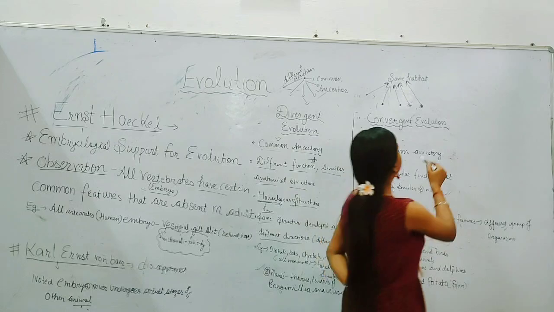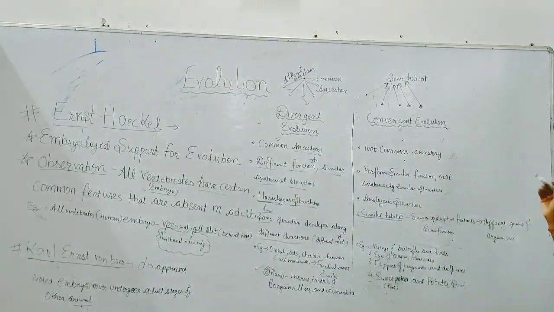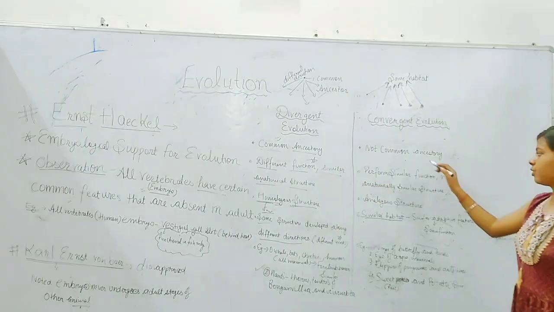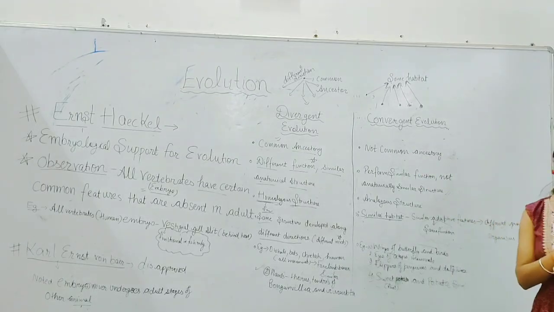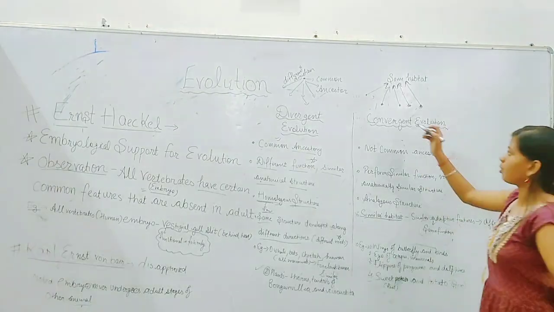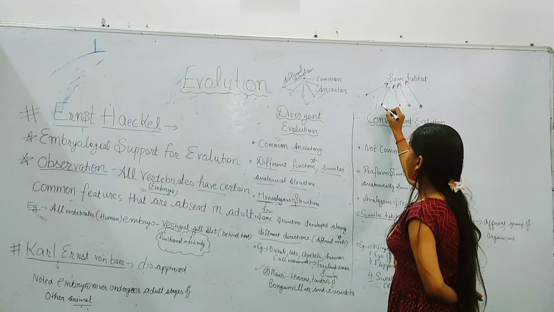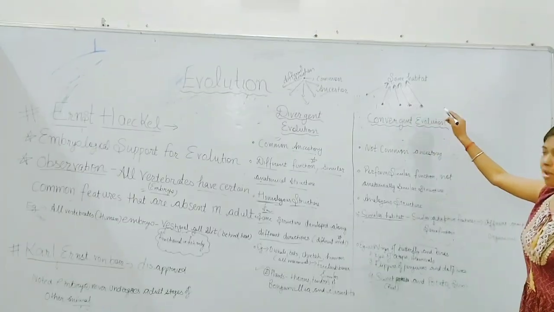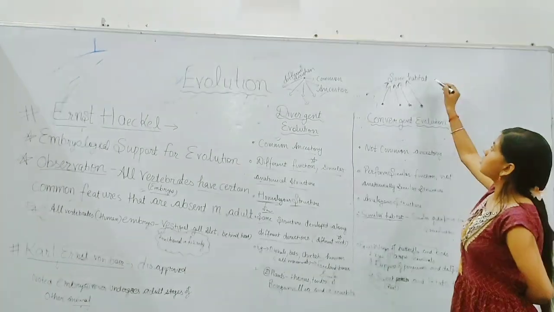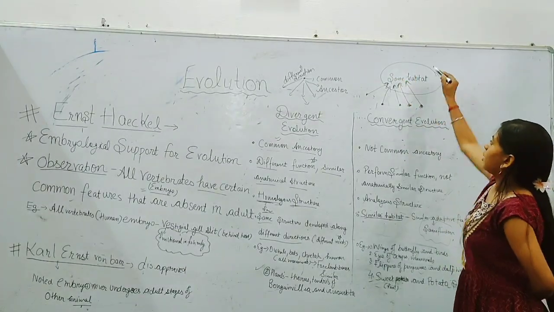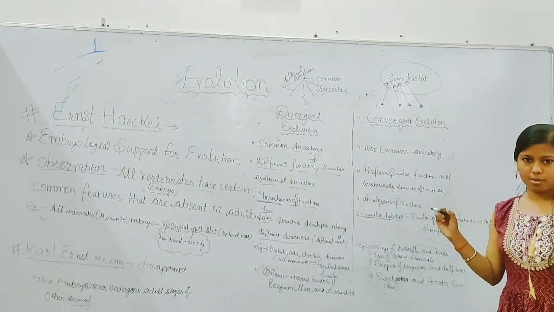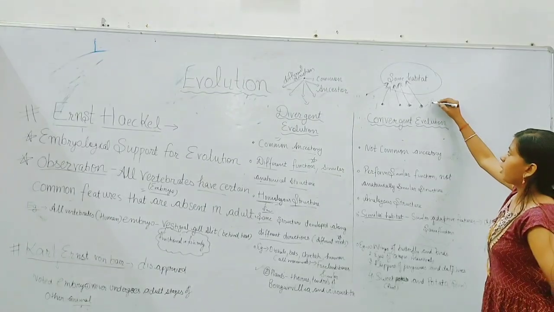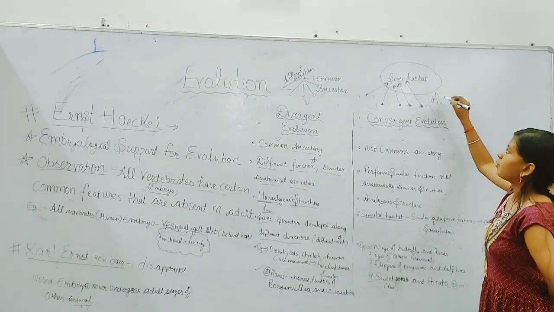Now move to convergent evolution. Convergent evolution involves organisms which do not have any common ancestor. Organisms from different ancestors move to the same habitat, but they have different anatomical structures.